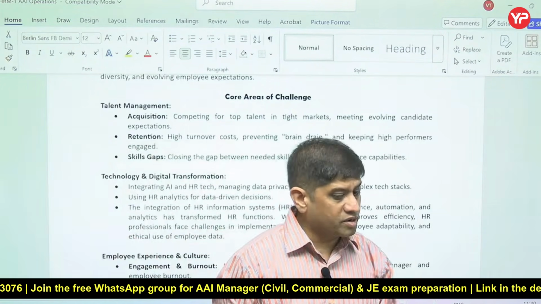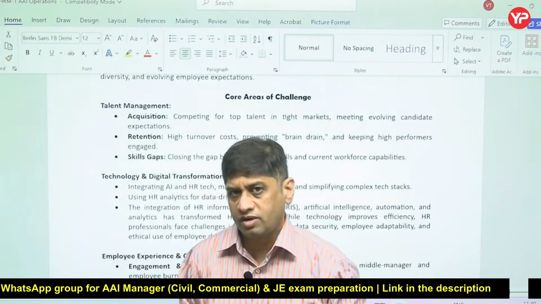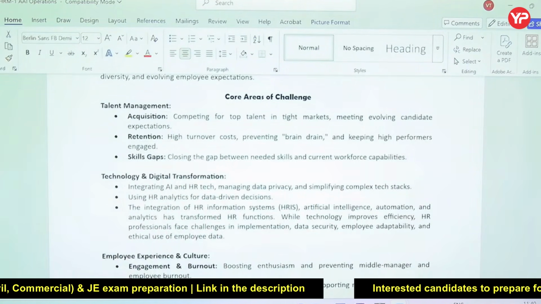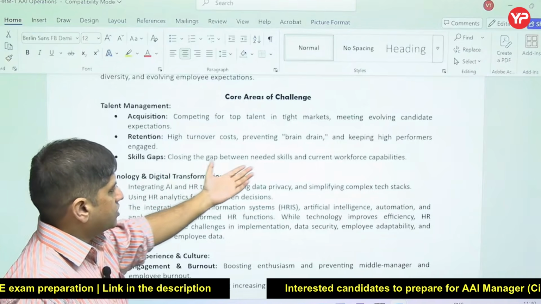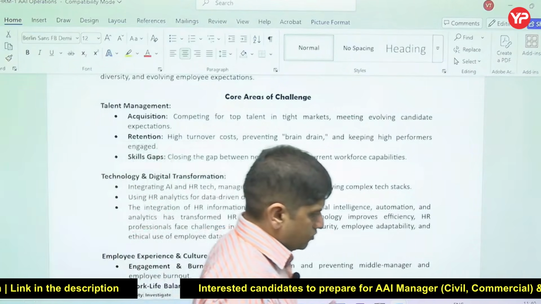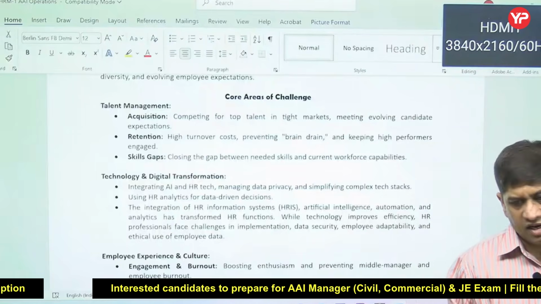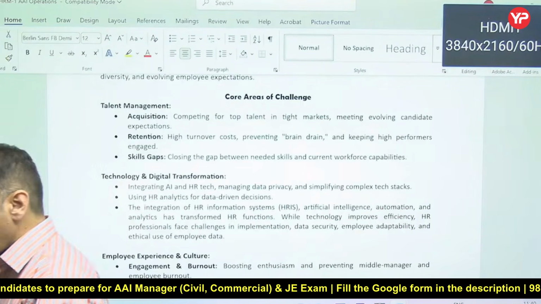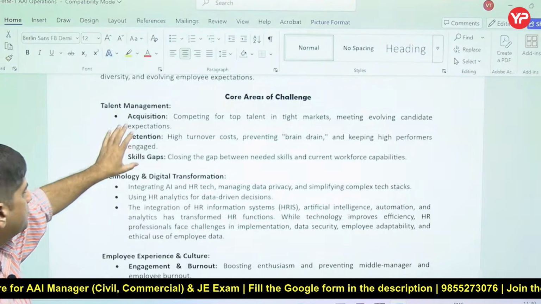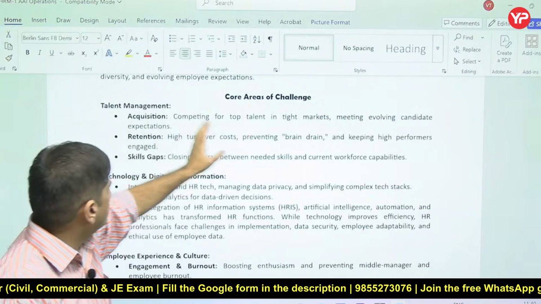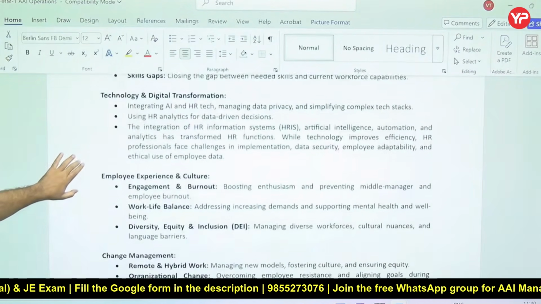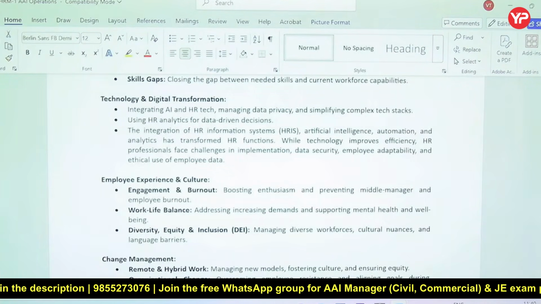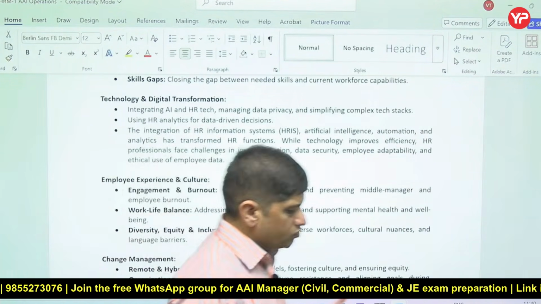If some high performer is there in your organization, obviously he has multiple opportunities, so retaining him becomes another challenge. And then there is a skill gap: what skills we need in our workforce and what skills they have as of now. How to plug that skill gap and how to upskill them, that is another challenge. So getting the talent, retaining the talent, and how to bridge the skill gap, that is the challenge of human resource management.